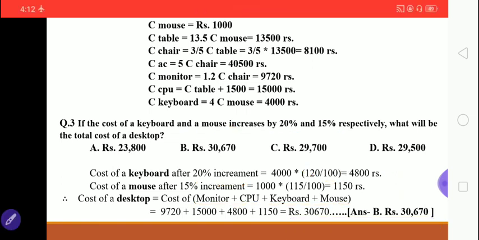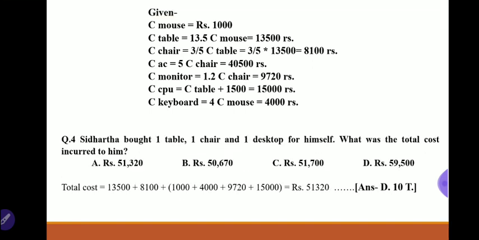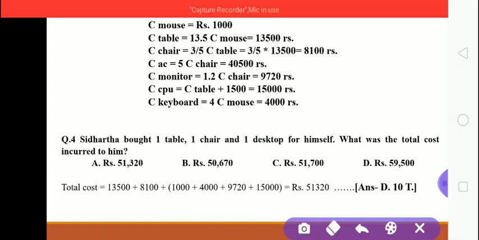So find the increased values, put them in and find this addition, it is coming as 30,670. Option B will be correct for this question. Next, Siddharth bought one table, one chair, one desktop for himself. What was the total cost for him? So the one chair and one table costs are known, and one desktop.